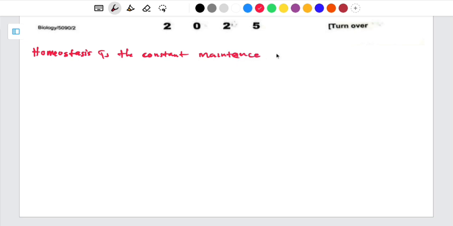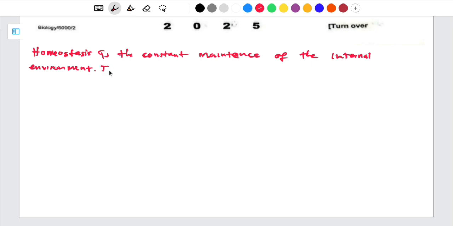So this one is E. Maintenance of the internal environment. As you are writing, you have to make sure that you write your essay in paragraph form. We start by defining what homeostasis is: it is the constant maintenance of the internal environment. Then, like I said, it can be maintained by two mechanisms, that is negative feedback and positive feedback mechanisms. You have to know all those things I'm going to explain.